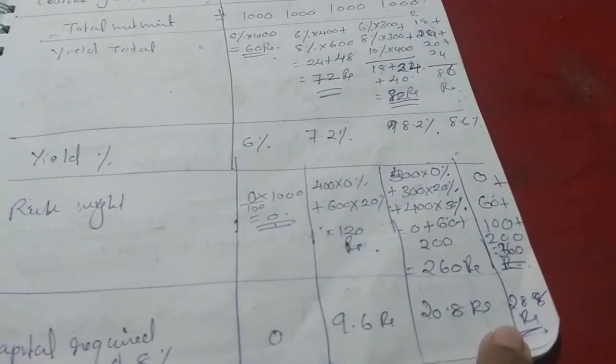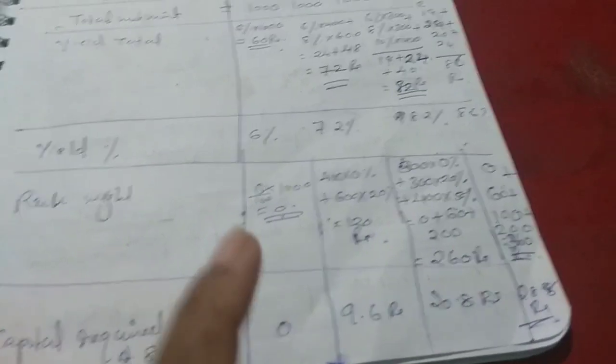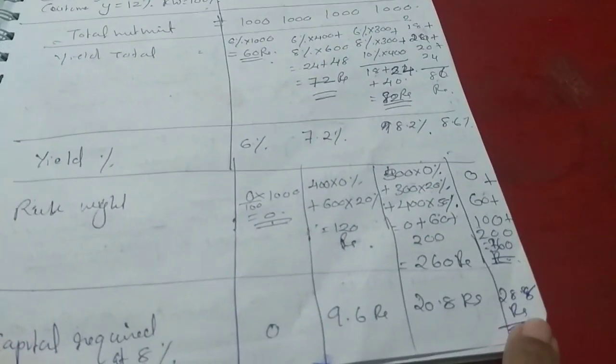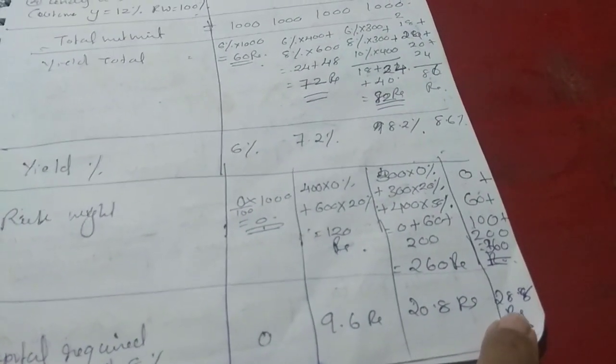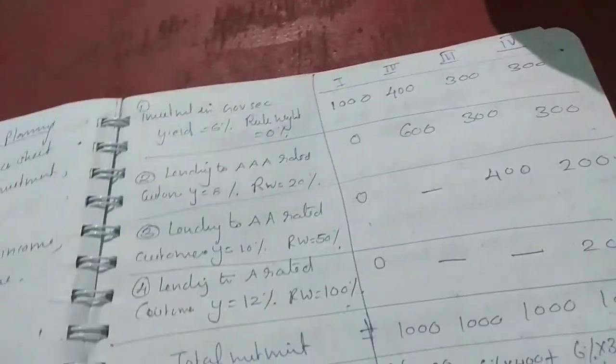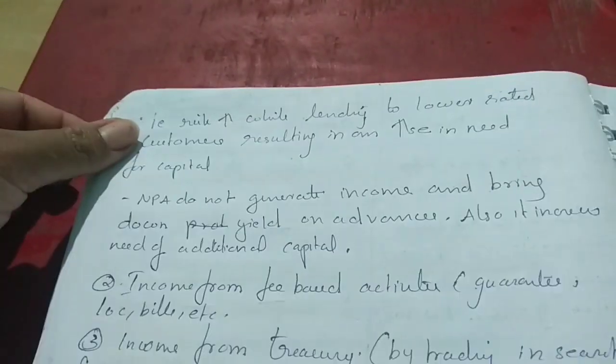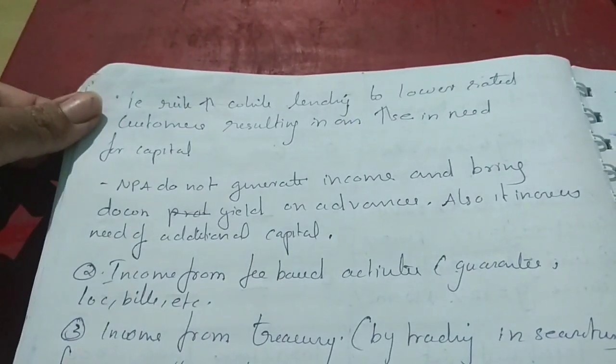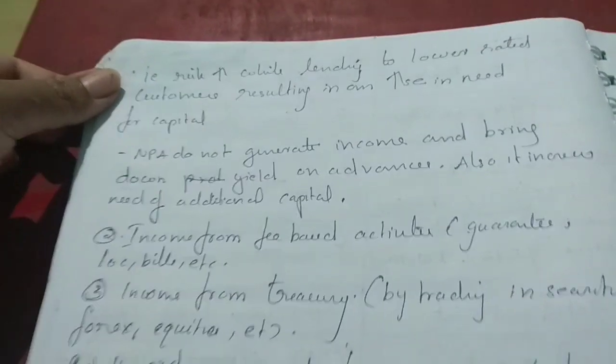That's why government security is better, but the yield is lower, whereas the risk is also lower. But we have to allot more capital if the risk is higher. And this question was asked in the exam: if risk increases while lending to lower rated customers, it results in an increase in the need for capital.